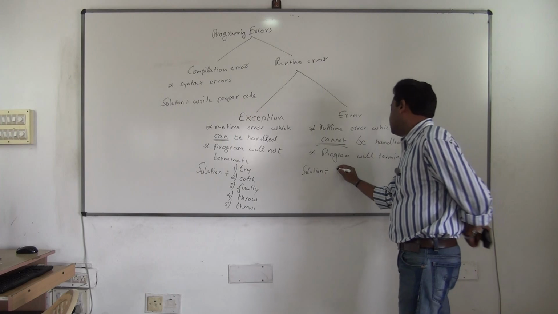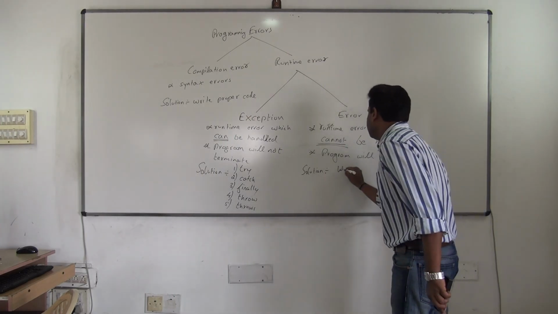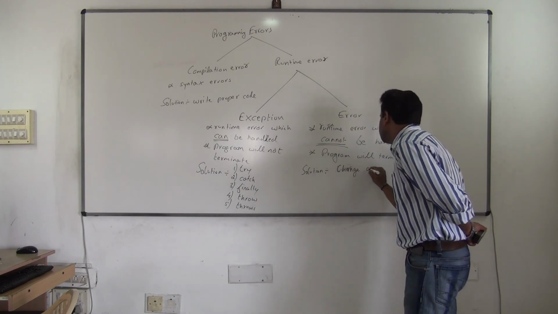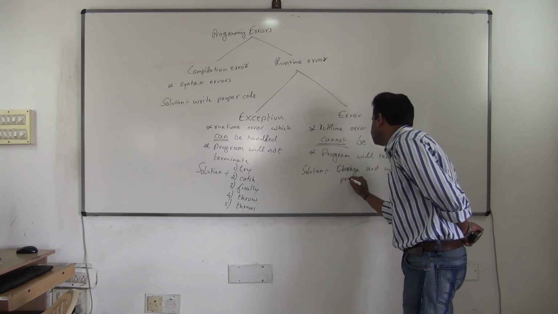So for an error, the solution is to write proper code. Means you have to change and write proper code. That's it. If an error occurs, change and write proper code.